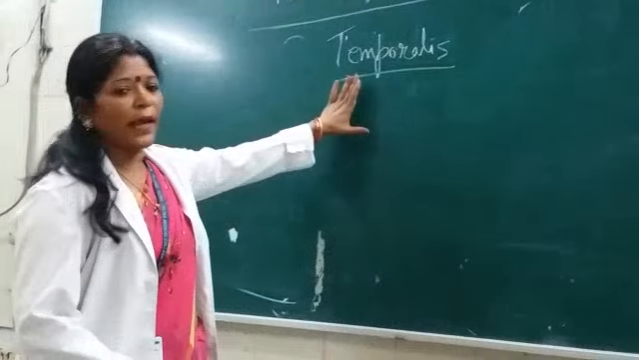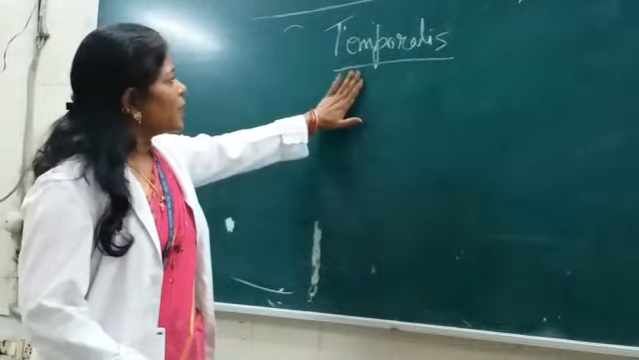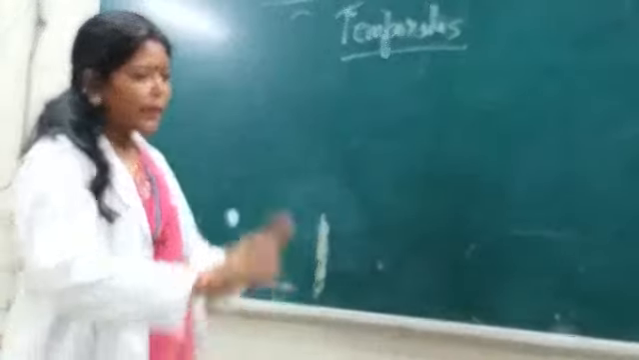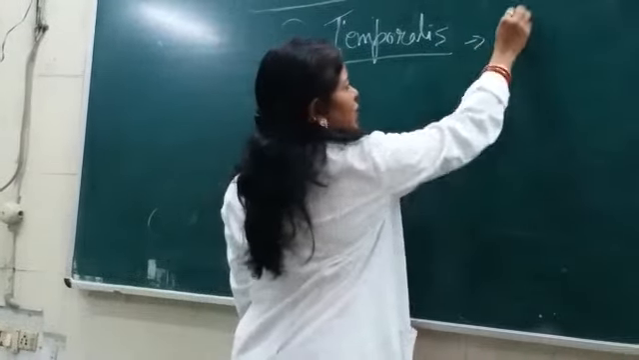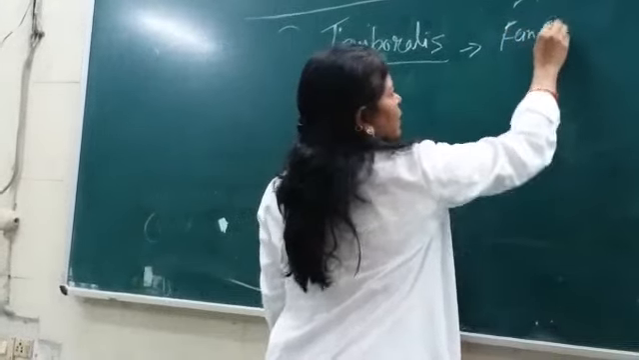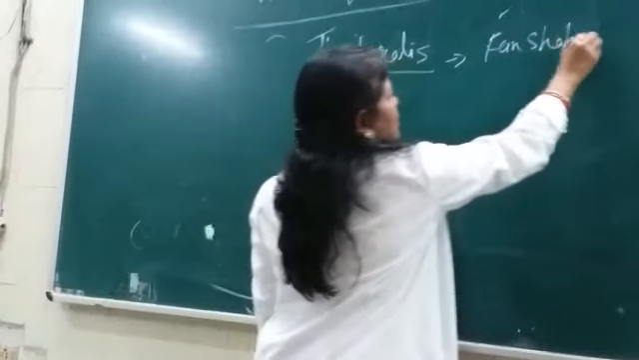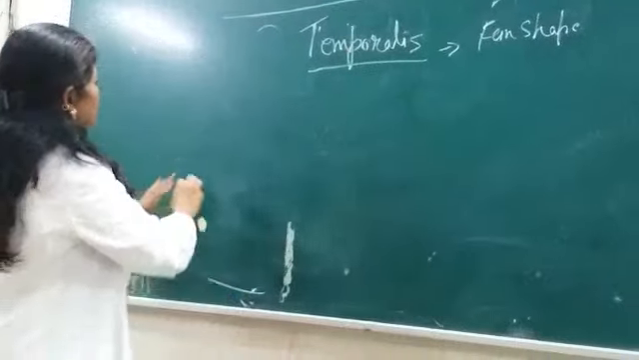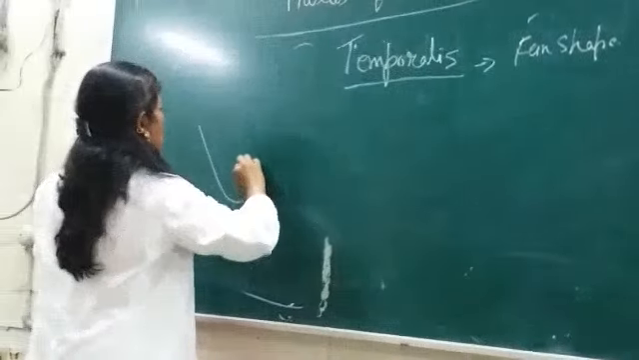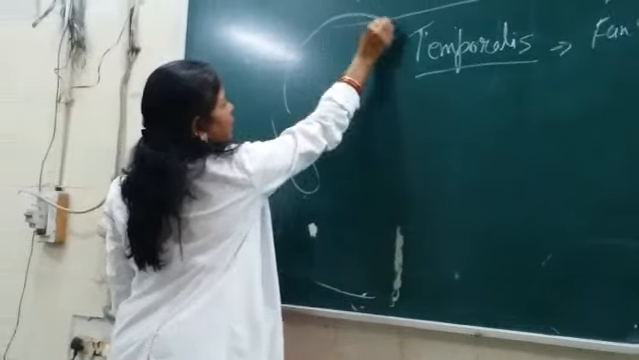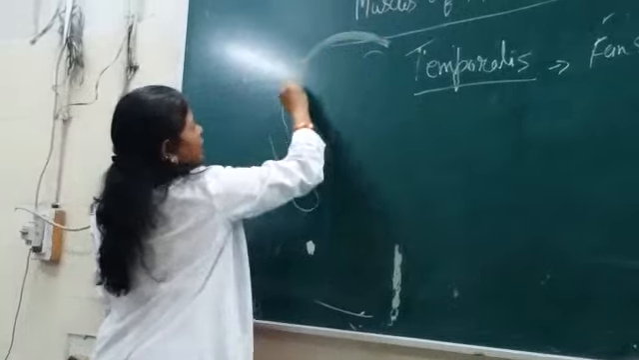Now, the temporalis muscle. Okay, this temporalis muscle, it is fan shaped. What is this shape? It is a fan shaped muscle. Look here. Here it is, suppose this is the temporal area.